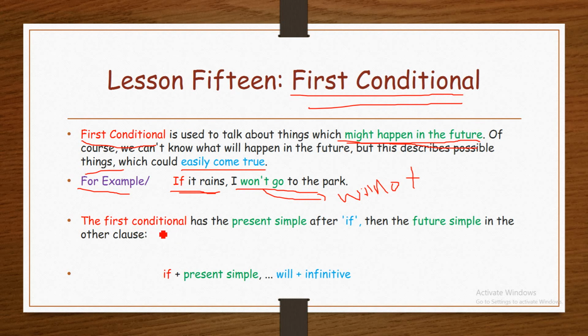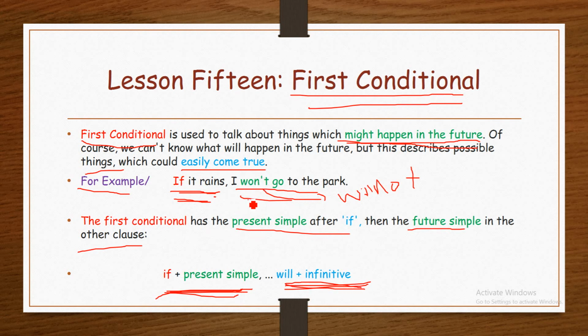The first conditional has the present simple after if. It means in the if clause, it has present simple. If plus present simple. Then the future simple in the other clause. It means the main clause contains future simple. Will not is a future simple. If plus present simple, comma, future simple.